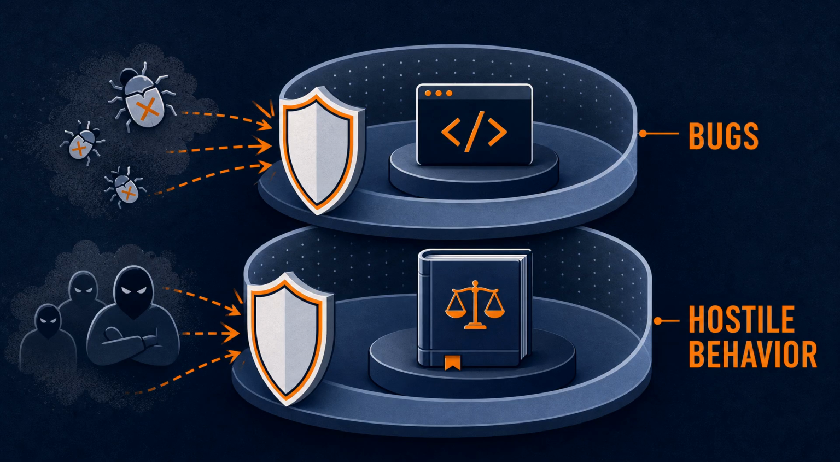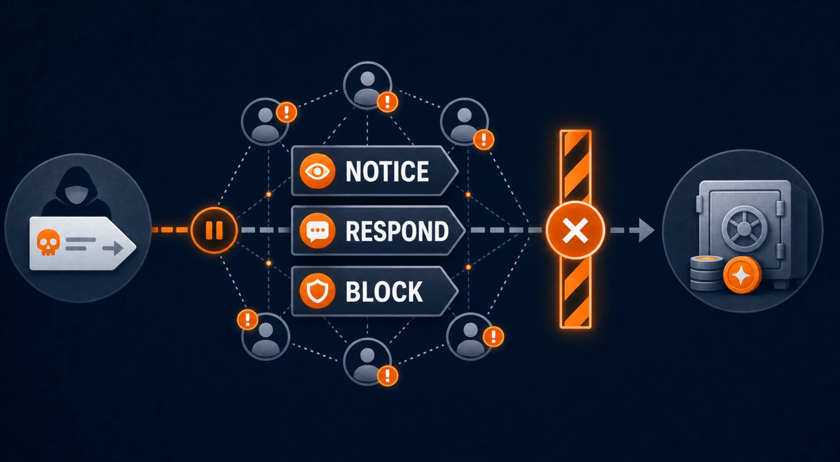Security is not only about preventing bugs, it is also about designing rules that survive hostile behavior. A DAO treasury is not safe because it has a community. It is safer when the community can notice, respond, and block harmful actions before they execute.